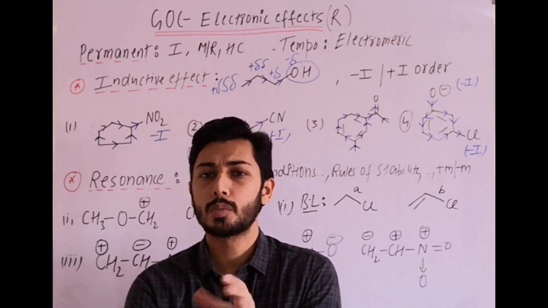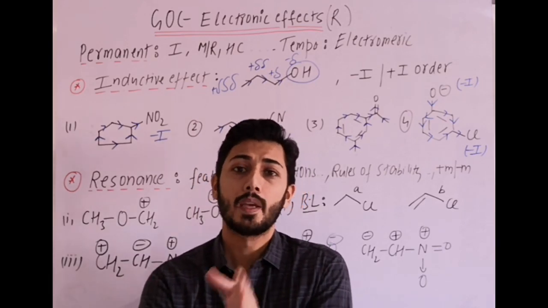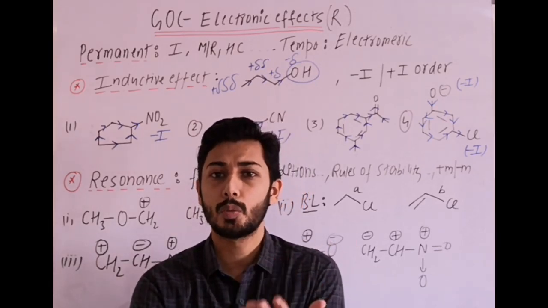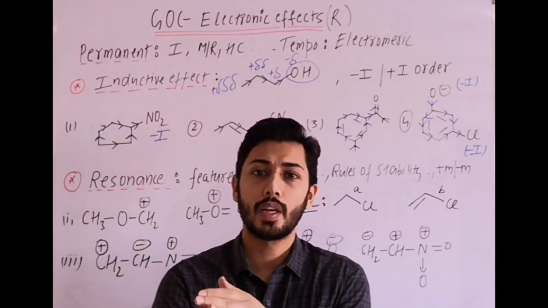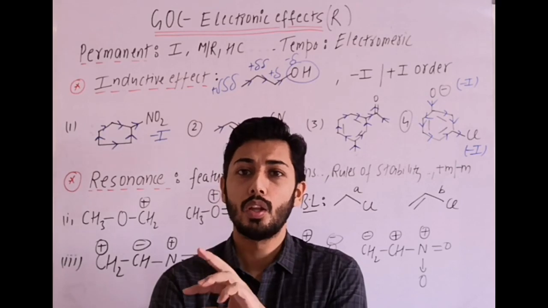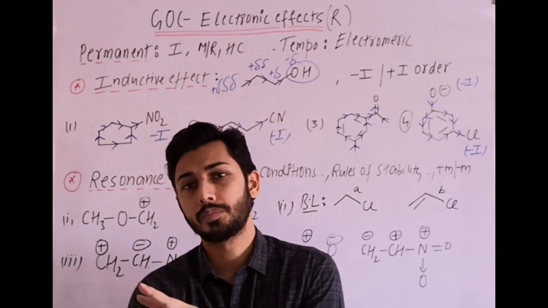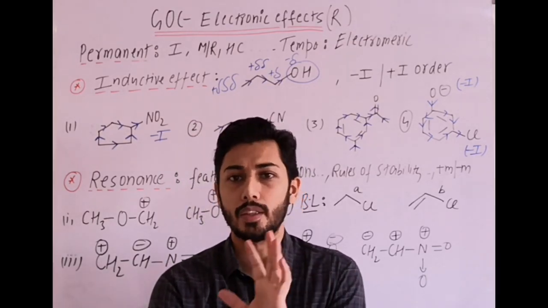That means we can use this point: the structure with more pi bonds will be more stable. Then, if there are two charged structures, the positive charge should be on the less electronegative atom and the negative charge on the more electronegative atom, which is the electronegativity rule. Now if the octet rule is followed in one structure and the electronegativity rule in another, then the octet rule dominates over the electronegativity rule.